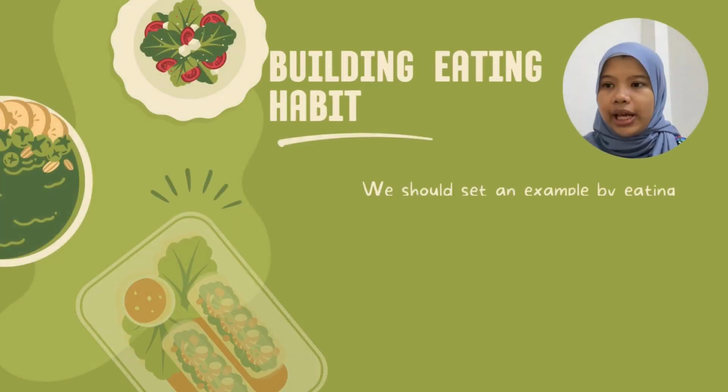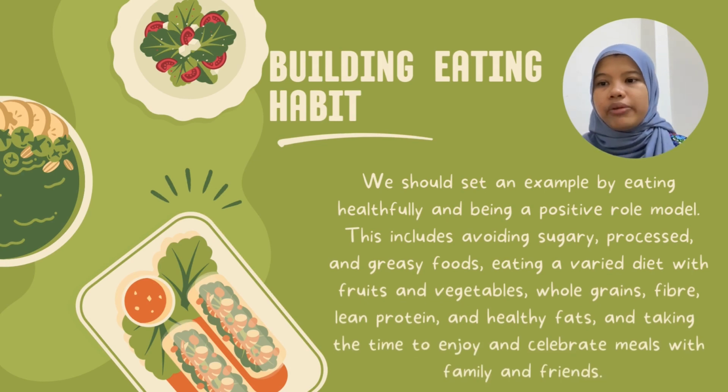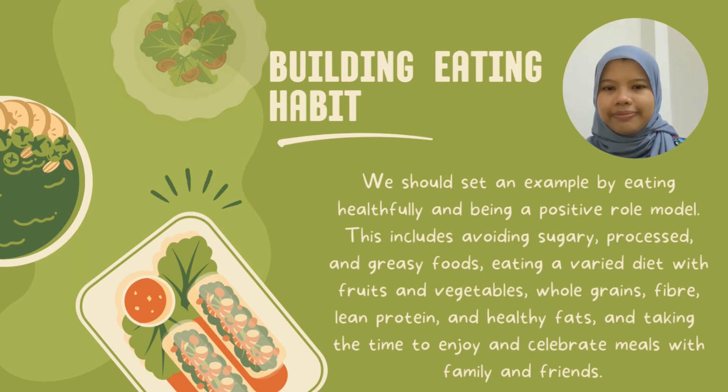Right now, I would like to explain how to build eating habits in our daily life. We should set an example by eating healthfully and be a positive role model. This includes avoiding sugary, processed and greasy foods such as nuggets and wedges. And we should eat a varied diet with fruits and vegetables, whole grains, fiber, lean protein, and healthy fats in order to take care of our eating habits. And last but not least, we should take the time to enjoy and celebrate meals with family and friends.